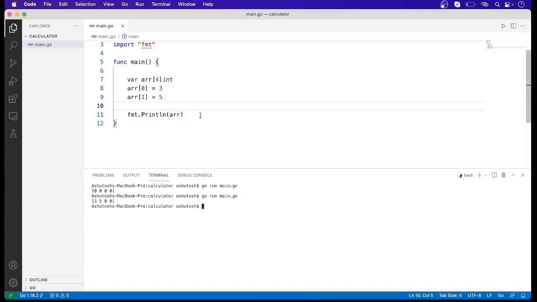Now one more way to declare an array is we can use the var keyword like this.